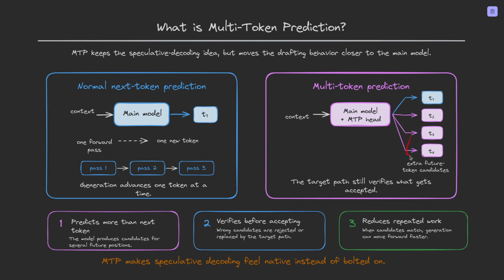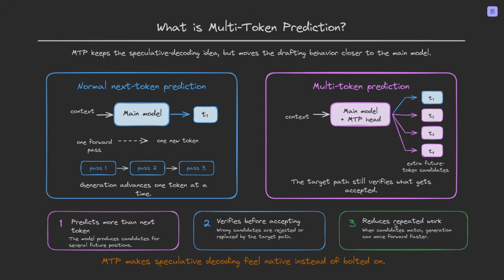And as we can see, we have the candidate future tokens. Here's the key idea. The main model does its regular forward pass and produces hidden states. The MTP head, which is a lightweight model attached to the main model, takes those hidden states and runs additional autoregressive passes to predict tokens at future positions. And the target pass still verifies what gets accepted. So this reduces repeated work, because when candidates match, generation can move forward faster.